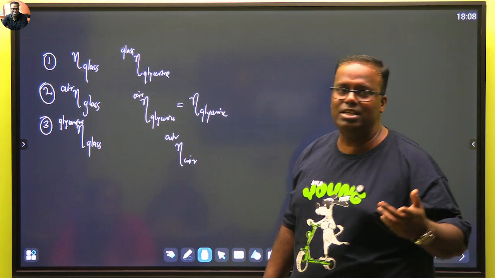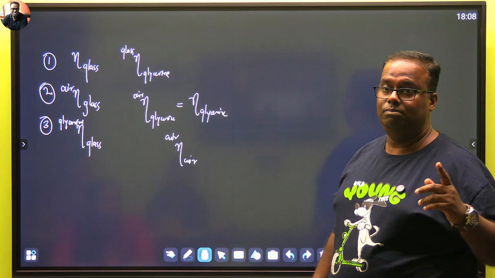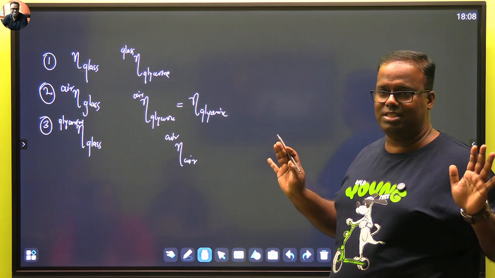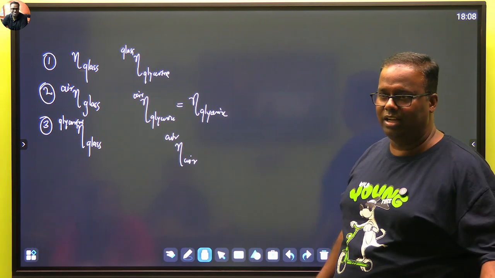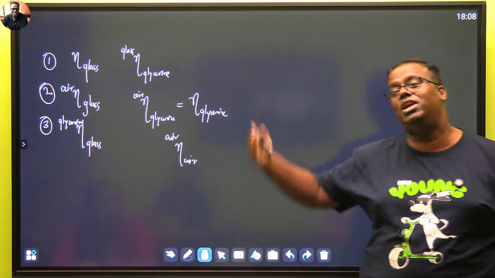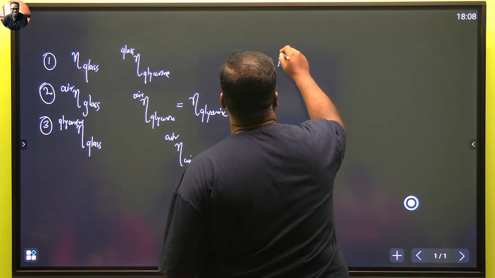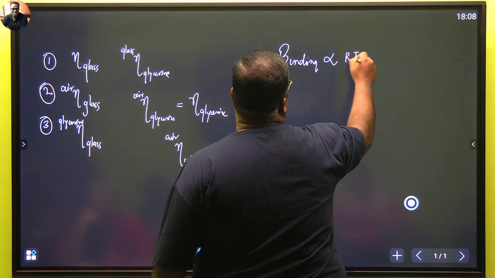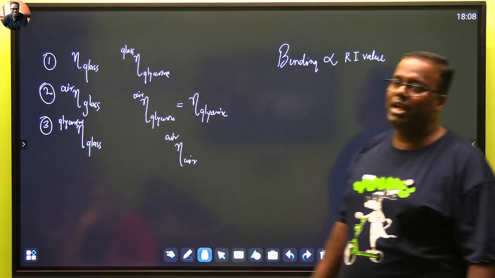So the refractive index of everyone else compared to air will be how much? It will be more. Why are you getting confused? Air is the rarest. Everyone else bends the light more than air. So everyone else's refractive index will always be 1 point something. It will be above 1 only. See, 1 minute before taking the question. The bending is directly proportional to the RI value. What does RI tell you? RI tells you how much the light bends.